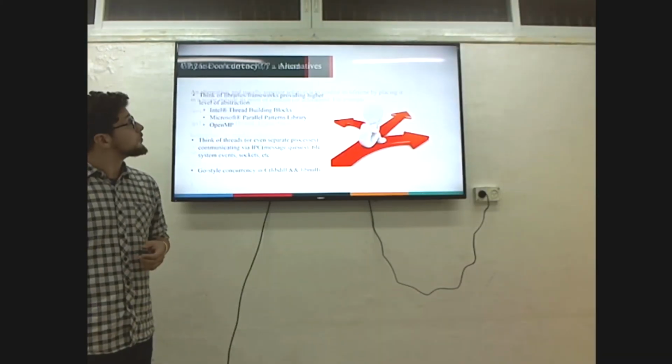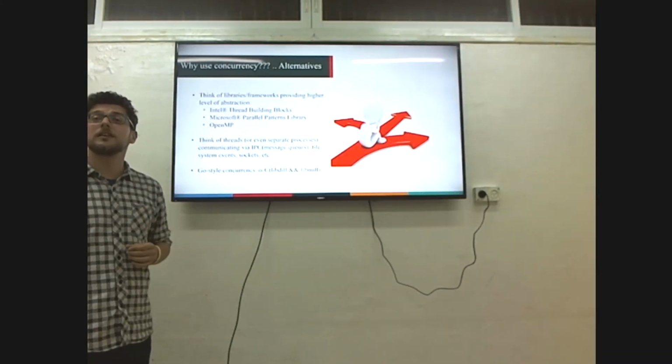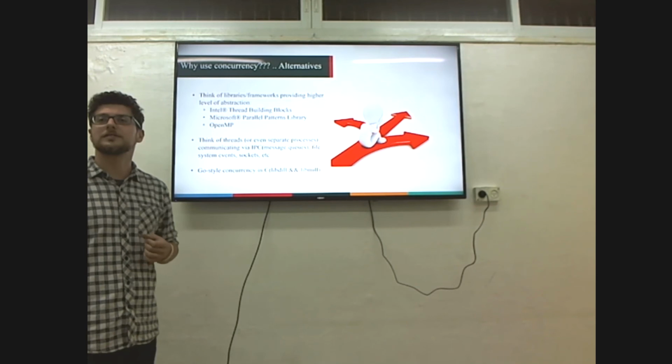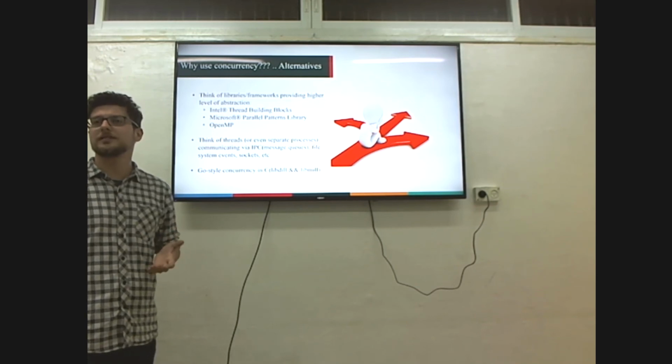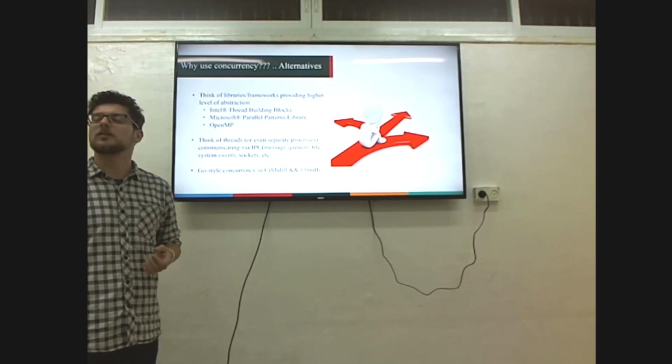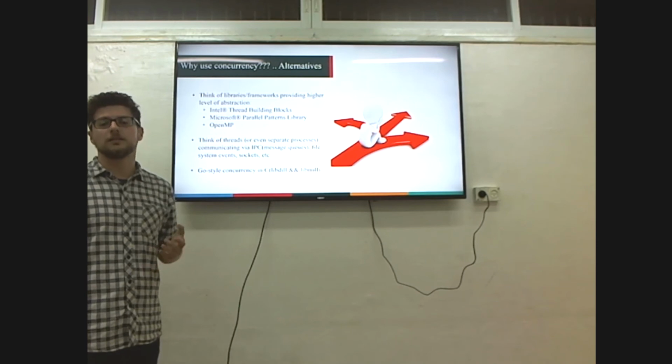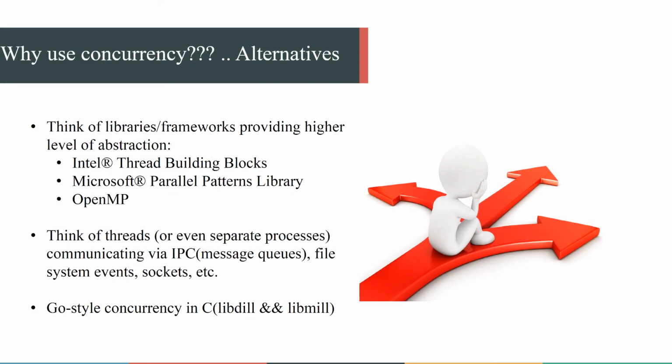So basically, that's it. The last thing I want to discuss is the alternatives to concurrency, because concurrency is a rather complex thing. It's locks and sharing data. So if you're doing a lot of parallel tasks, you may consider using libraries and frameworks providing a higher level of abstraction, like Intel Threading Building Blocks, Microsoft Parallel Patterns Library, or OpenMP.